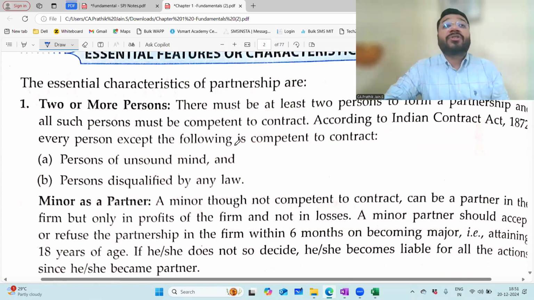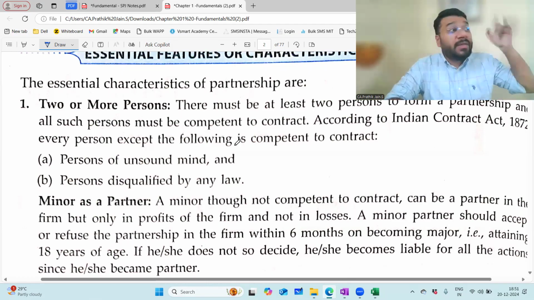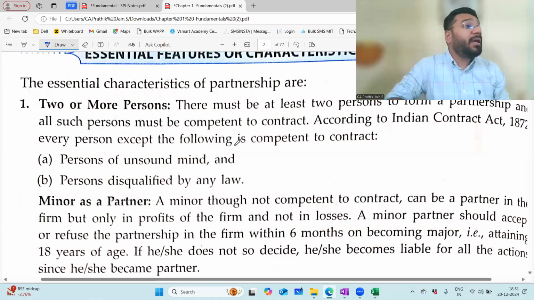And within how many months does he have to give it? 6 months. Till 6 months of him becoming major, if he does not confirm it, then he will become liable to the liabilities of the firm retrospectively from the day he became a minor partner. All the liabilities he will continue to take on his head. He'll bear the losses and all the liabilities as a normal person, retrospectively from the date of him becoming a minor partner.